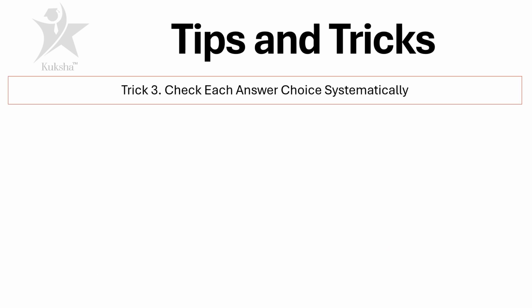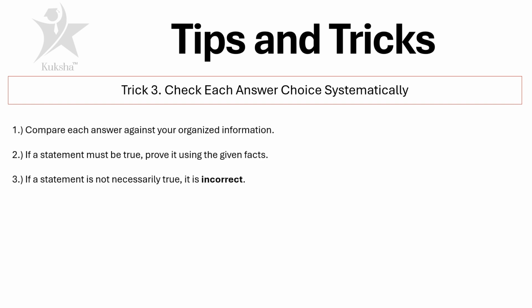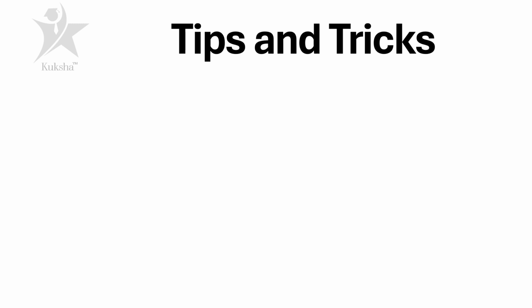All right, we need to check our answer choices systematically. So what does this mean? We need to compare each answer against your organized information. So if a statement must be true, prove it with the given facts. If a statement is not true, that means it is incorrect. Use the answer choices systematically and logically.